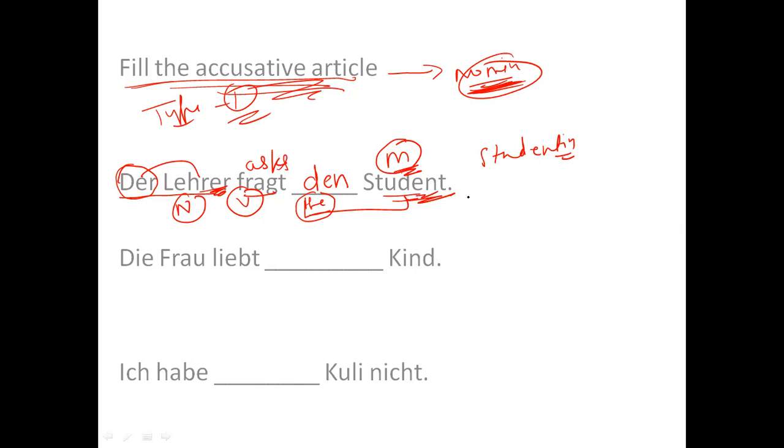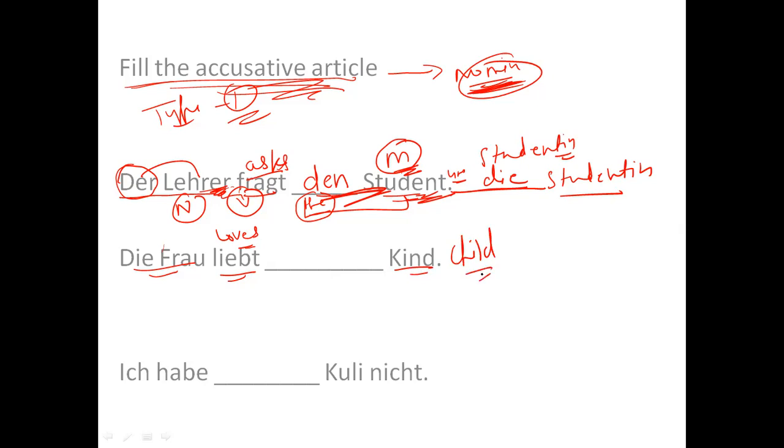And suppose in the exam you get one more blank here, and you get the word "Studentin", und, the teacher asked the male student and the female student, then here the answer should be "die", right? So that depends on the position of the noun. For example, here it says "die Frau", the second sentence. "Die Frau", the lady, "liebt" is loves, and then "Kind" is child. The lady loves the child, right?